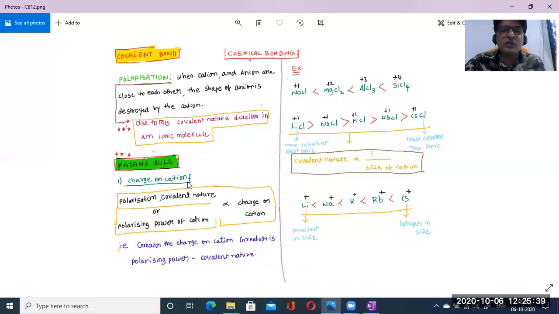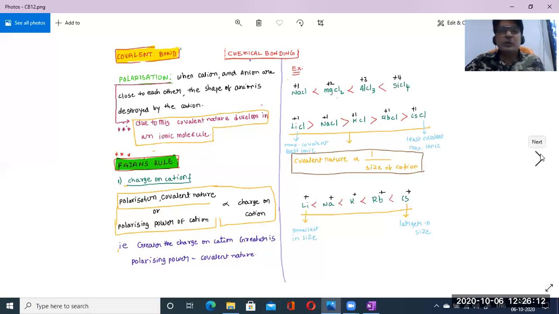Got it now? If you didn't understand, please go and play back that video and check it once. I hope everyone understood this one. The greater the charge on the cation, the greater will be the polarizing power, and the higher the covalent nature. That's it. In short, in groups the covalent nature decreases, and in periods the covalent nature increases. Very simple.